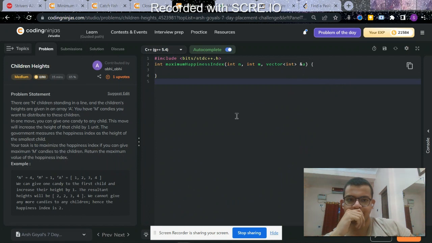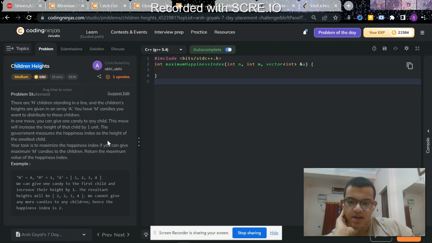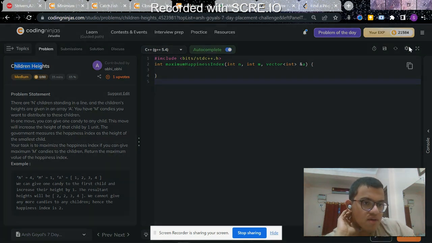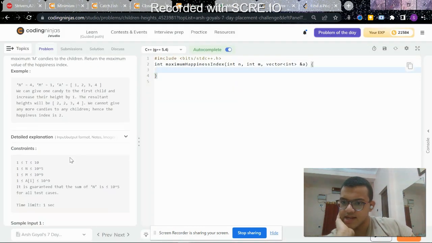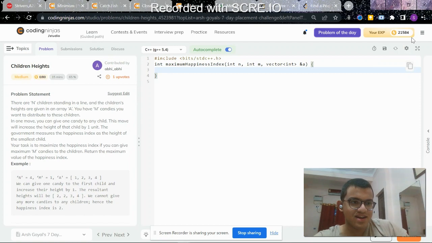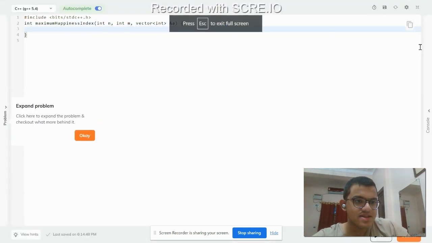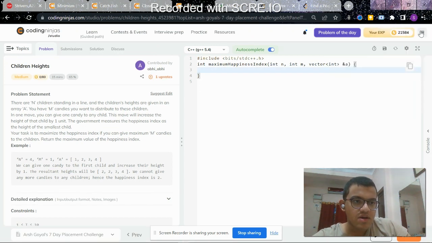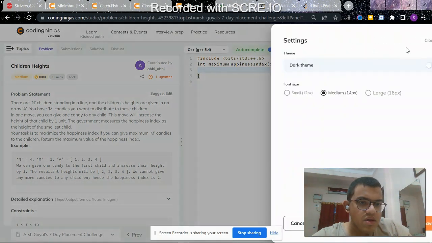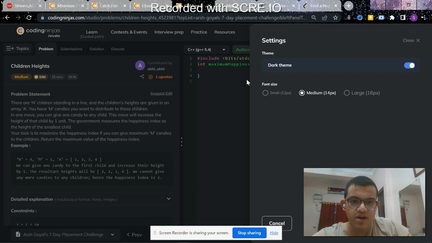All right, so let's again see this question that I am solving, which is children's side. So I think I will dark theme. Let's switch off the dark theme and let's see this question again. I think the dark theme was much better than this. Okay, how did I go through that? I think switching on is better option.